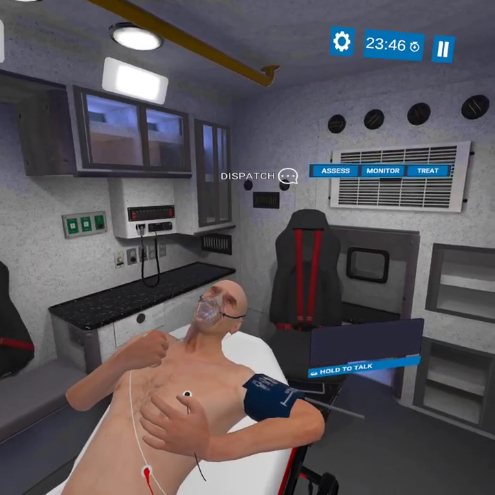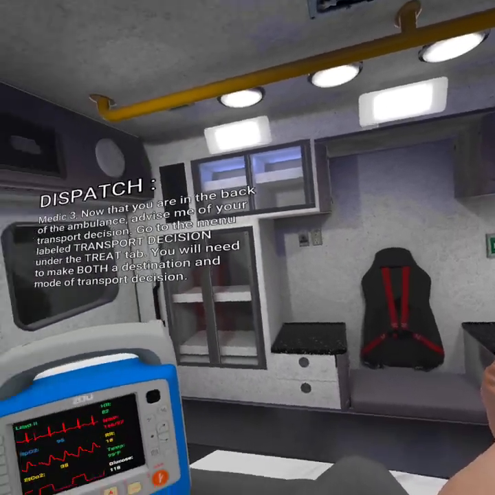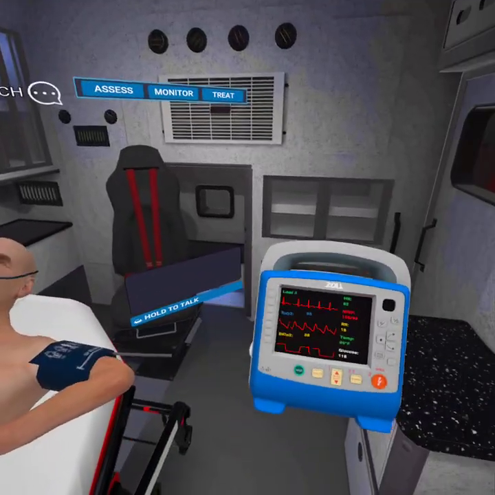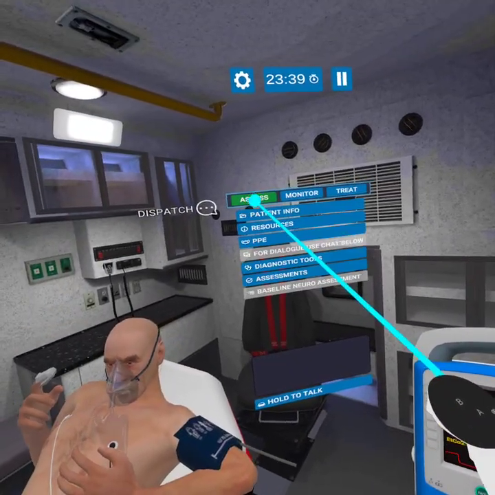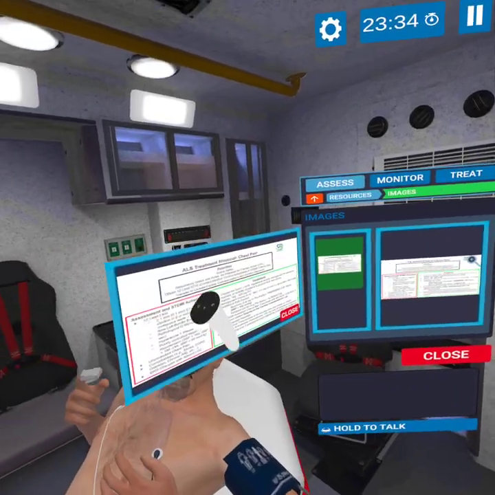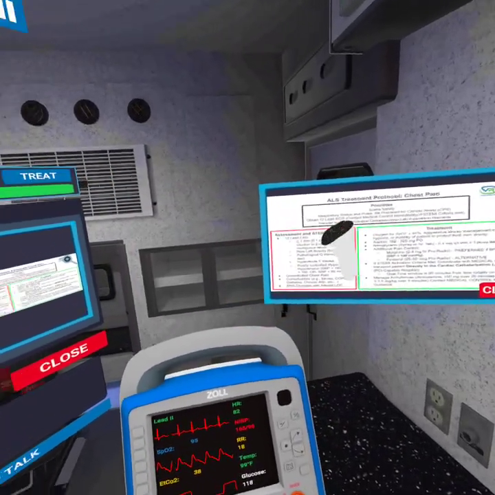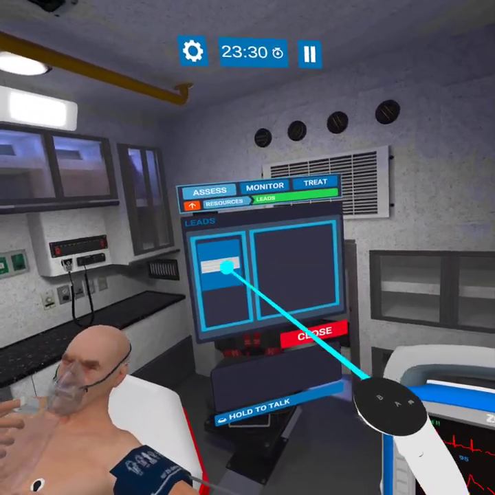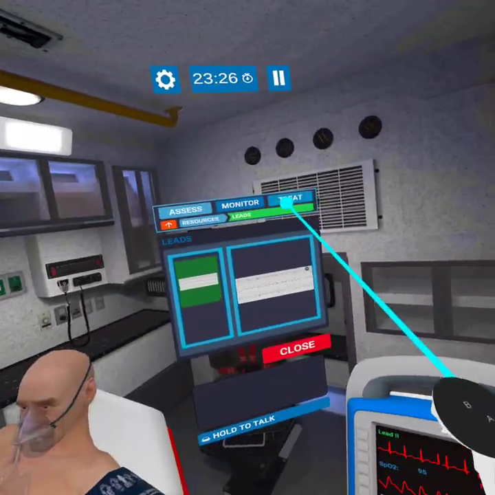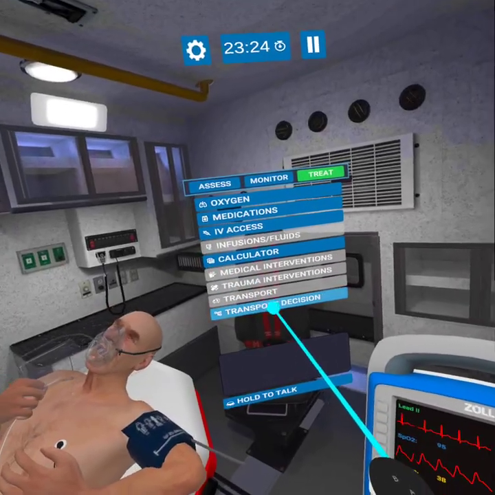Now that you are in the back of the ambulance, advise me of your transport decision. Go to the menu labeled Transport Decision under the Treat tab. You will need to make both a destination and mode of transport decision. Let's go ahead and get this back out. Let's get our 12 lead back out. And now that was asking me another in-game quiz.